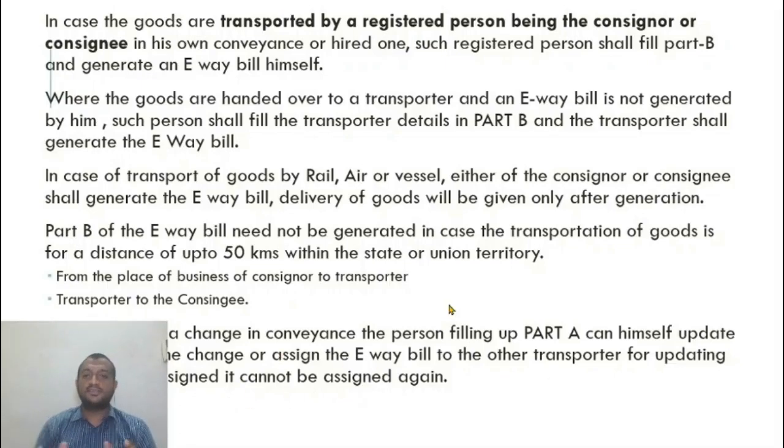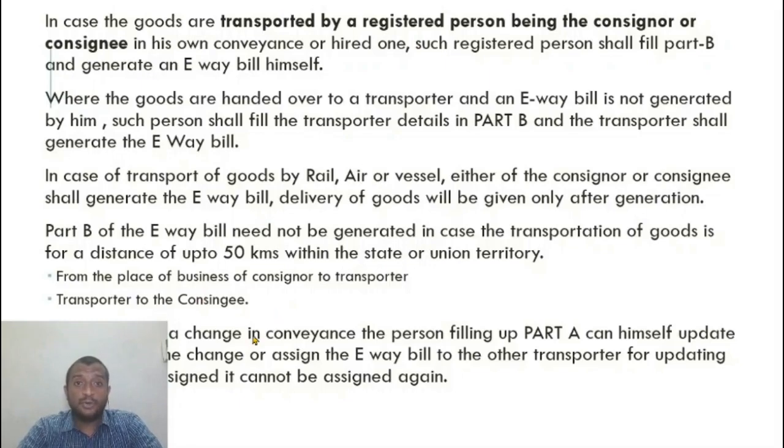So see, let us say I'm transporting goods from here to Mumbai and in between there is a change of lorry. In this case, Part B contains transport details, right? So that has to be updated. If an officer stops the vehicle, he has to see the new vehicle's name and number in Part B, right? So someone has to update Part B. Who is that?